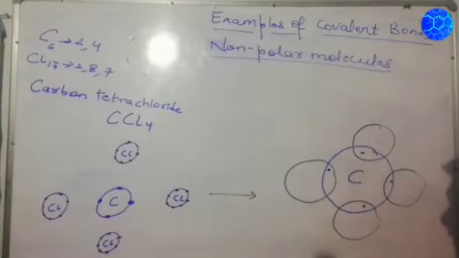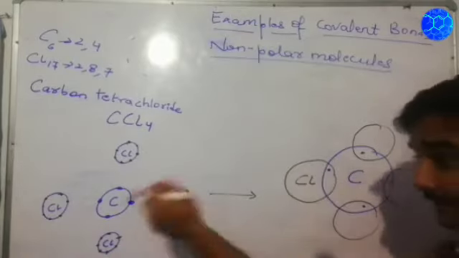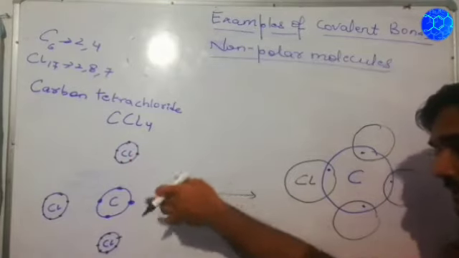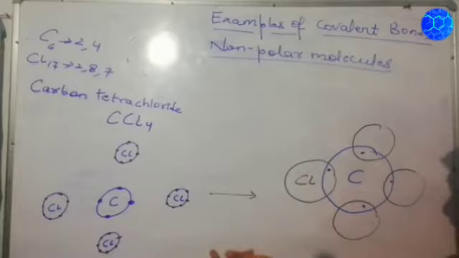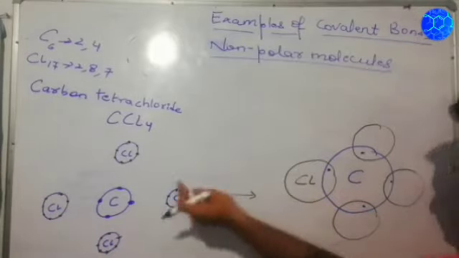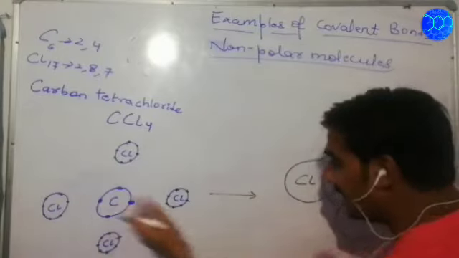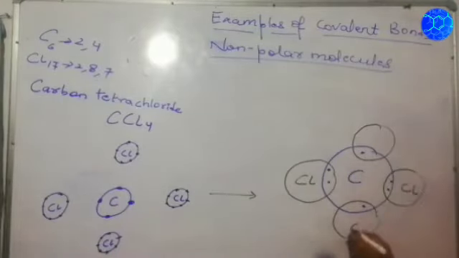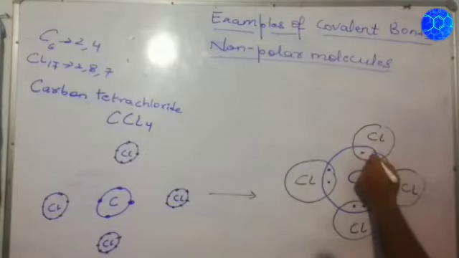Now Cl has 7 electrons in the outermost shell, but Cl will share 1 electron from its outermost shell with carbon. So 1 electron will be shared by this Cl, this Cl, this Cl, and this Cl.